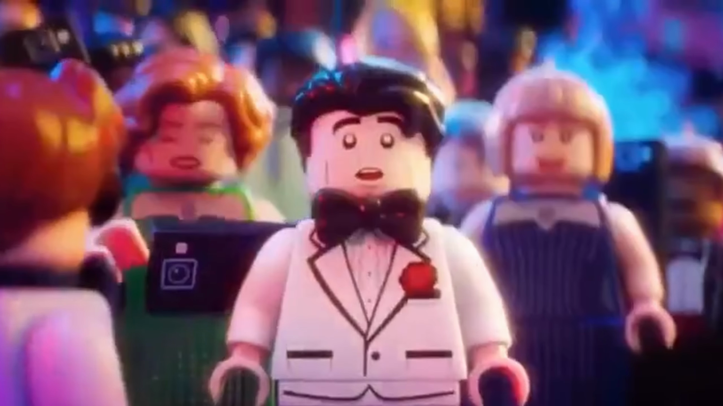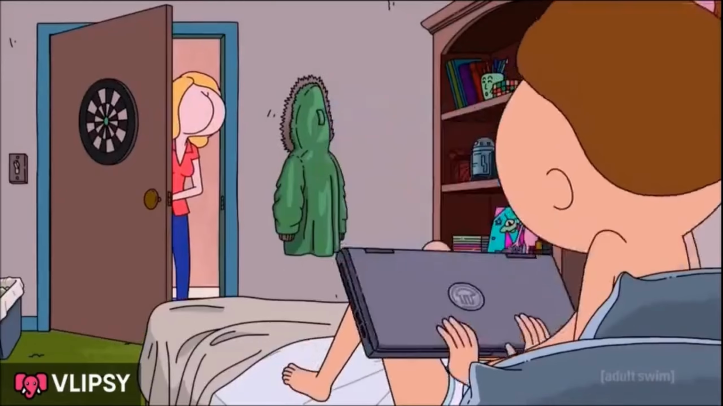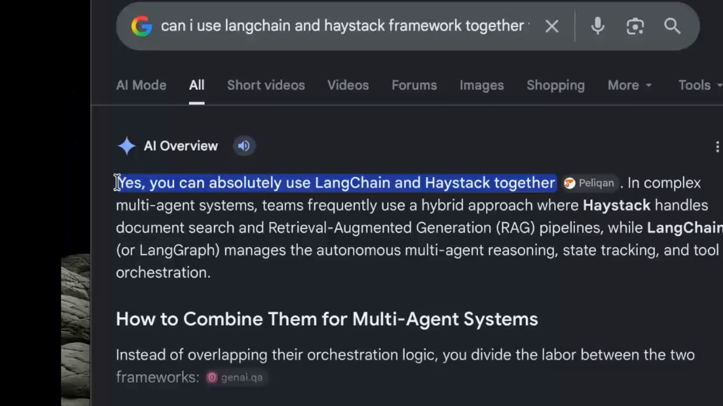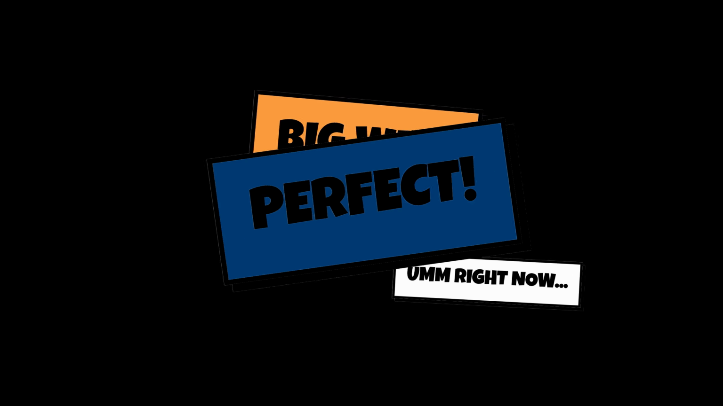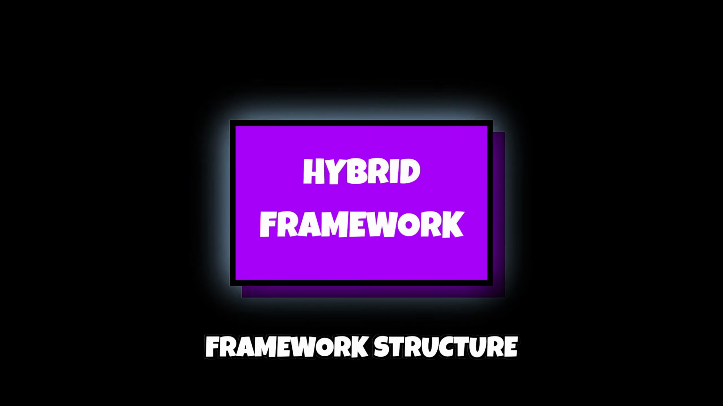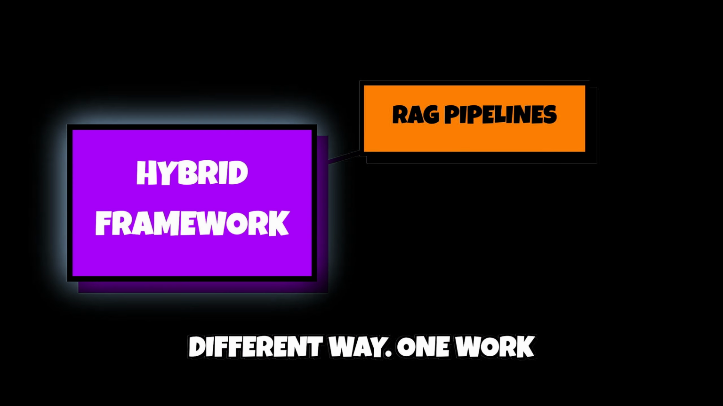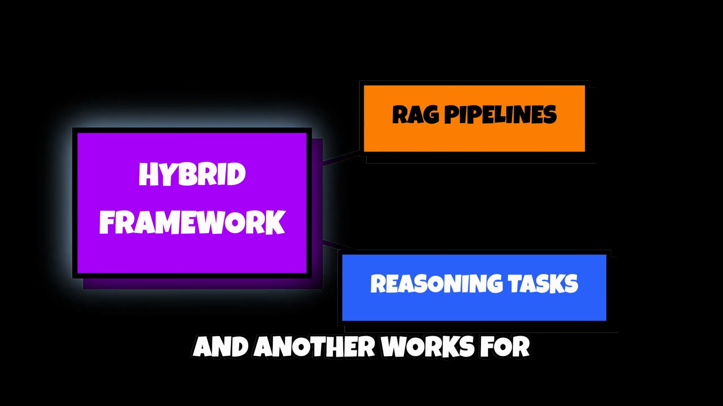I think I will migrate our pipeline from LangChain to Haystack because I feel LangChain is overrated a little bit. But a big but. Here you can see we absolutely can use LangChain and Haystack together. Oh, it's a big win for me. Just perfect. Now I think I will integrate our LangChain framework with the Haystack framework. We will use a hybrid framework structure where LangChain and Haystack stay together and work in different ways: one for the RAG pipelines and another for our multi-agent reasoning and other autonomous tasks.